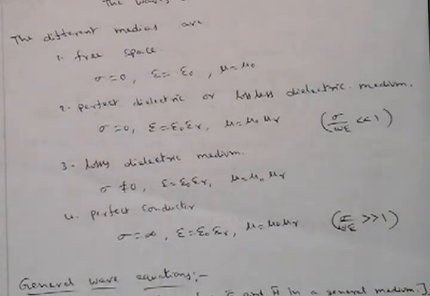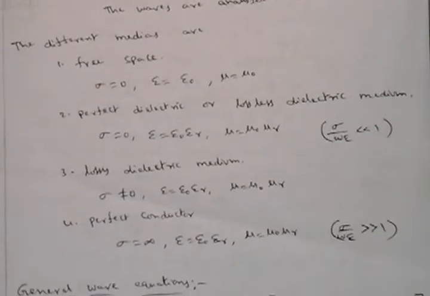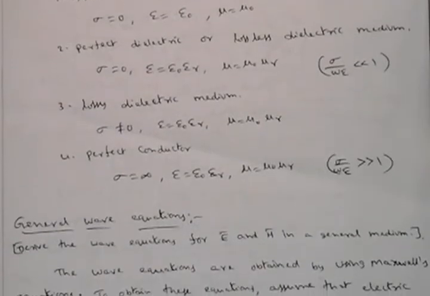To analyze that, first we are going to derive the general wave equation, and that equation is modified according to the mediums. It should be related to free space, perfect dielectric, lossy dielectric, as well as perfect conductor. Now let's see about the general wave equation.